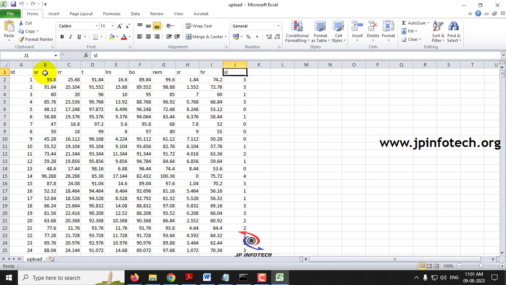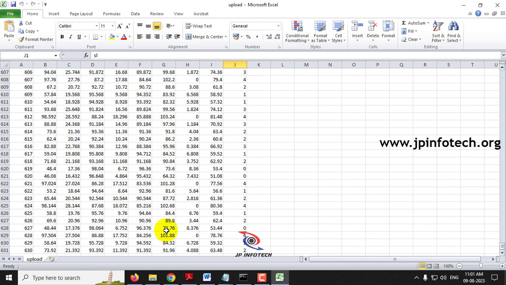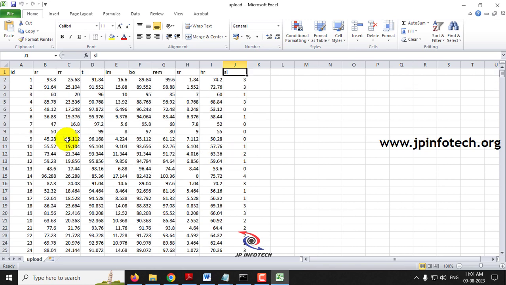SR is snoring range, RR is respiratory rate range, T is blood temperature, LM is limb movement, BO is blood oxygen level, REM is eye movement, SR is sleeping hours, HR is heart rate, and SL is stress level. If you scroll down to the end of the page, you can find that it contains around 630 data set records with the various factors.